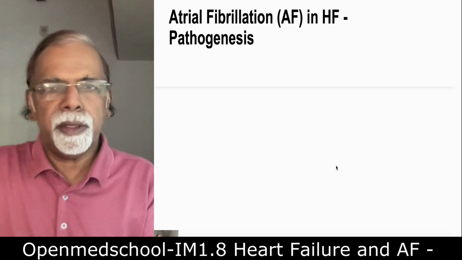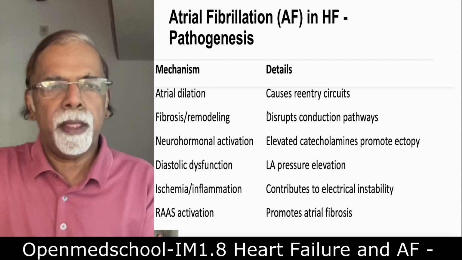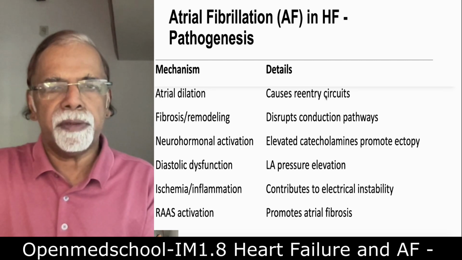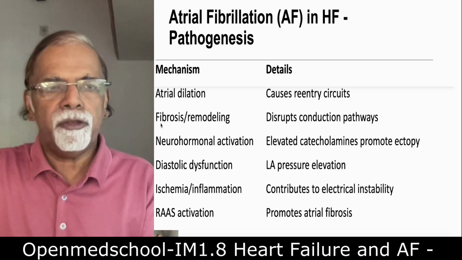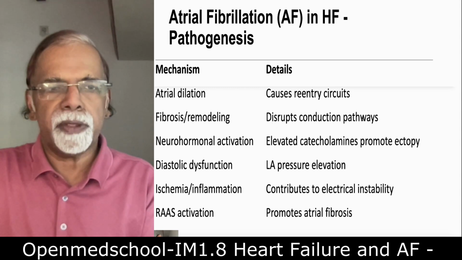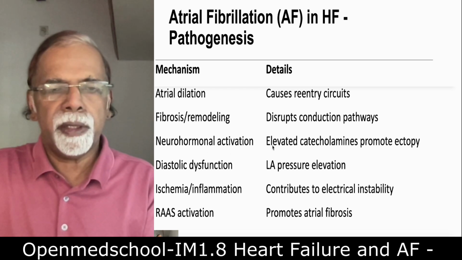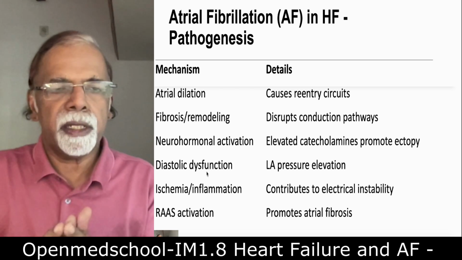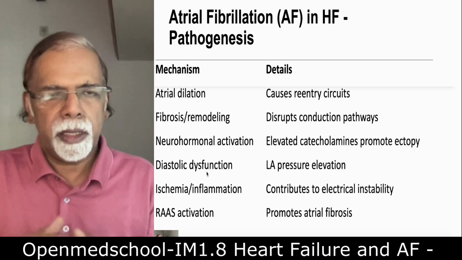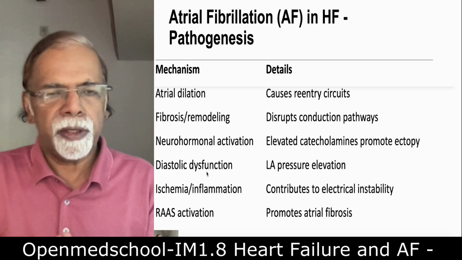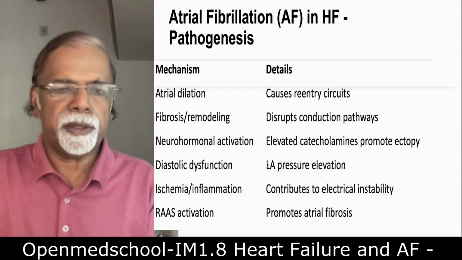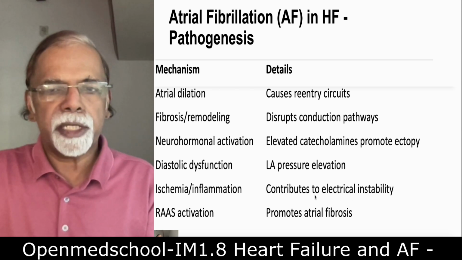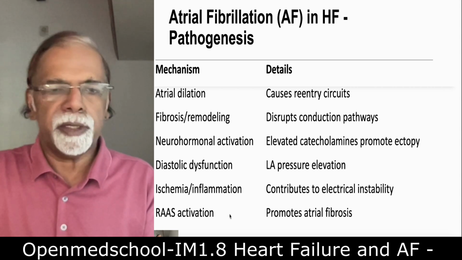So, atrial fibrillation in heart failure, let us see the pathogenesis. One, most important, is atrial dilation, which causes re-entry circuits. Fibrosis and remodeling disrupt the conduction pathways. Neurohormonal activation, with elevated catecholamines, promotes ectopy. Diastolic dysfunction produces LA pressure elevation; that is, when the ventricles are not compliant, that is what is called diastolic dysfunction. So this leads on to increased left atrial pressure. Ischemia and inflammation contribute to electrical instability, and RAS activation promotes fibrosis. This has been discussed earlier.